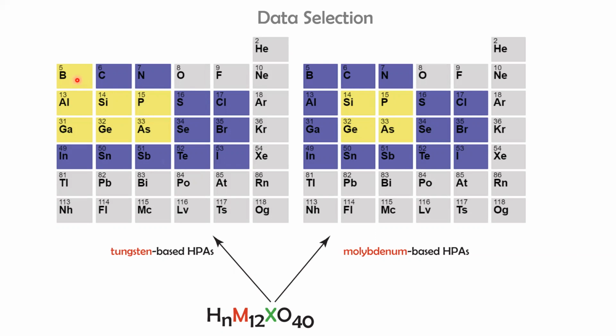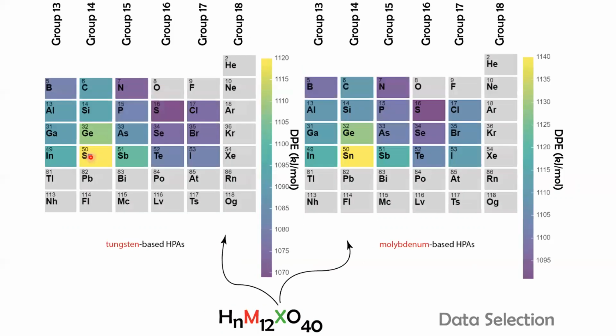Now, out of this, those highlighted in yellow represent that they have been experimentally synthesized. So we could actually benchmark with what experiments were synthesizing or what experiments were suggesting. However, those in blue have not been experimentally synthesized. So that is purely from the density functional theory data that we have. Now, the deprotonation enthalpy that we obtain seems to trend as we change the central atom down the group.